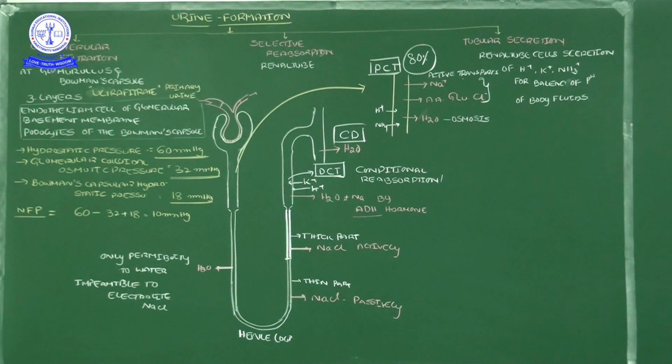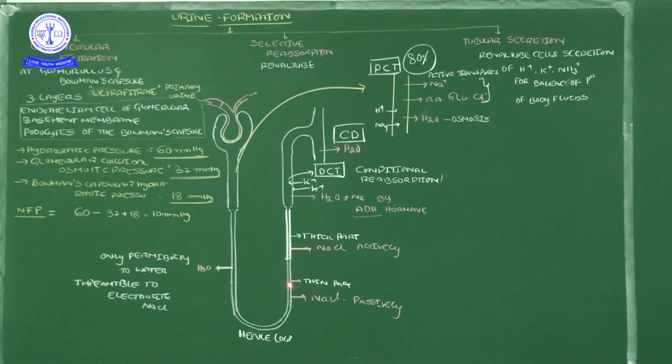By this thin part of the ascending limb of the Henle loop, sodium and chloride ions are reabsorbed. Absorption of sodium and Cl minus ions does not require any energy. The reason is that the wall of this part of the ascending limb is not thick, it is a thin membrane, so electrolytes can easily be transported across it.